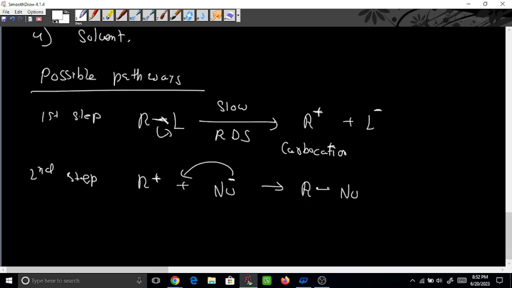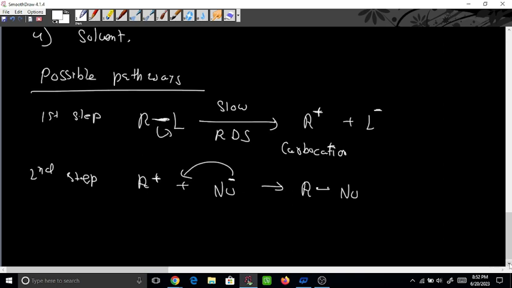First step is what? Initially one bond is broken from the leaving group and the carbocation is formed. In the second step, this nucleophile has formed a sigma bond with this alkyl group or carbocation. This one is the rate determining step or slowest step. So this is one pathway, and this is called the SN1 reaction.